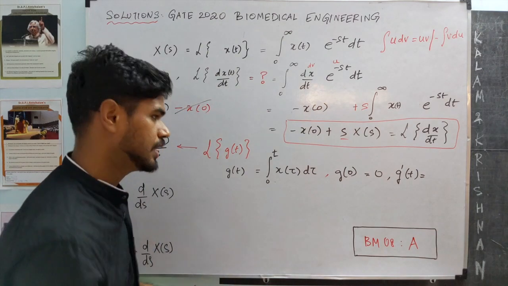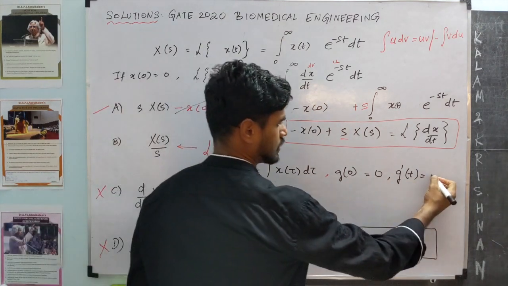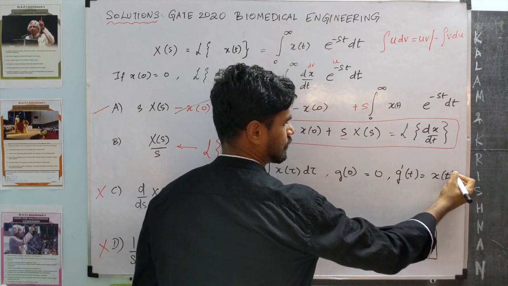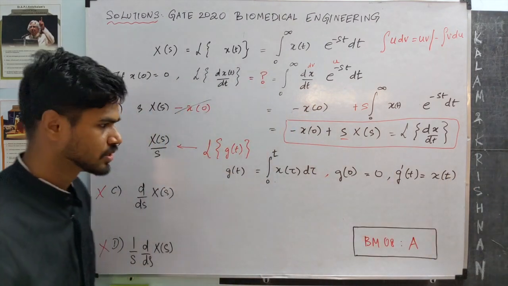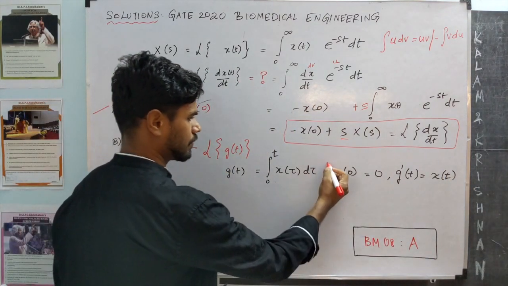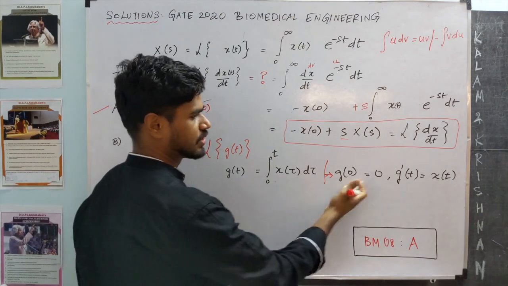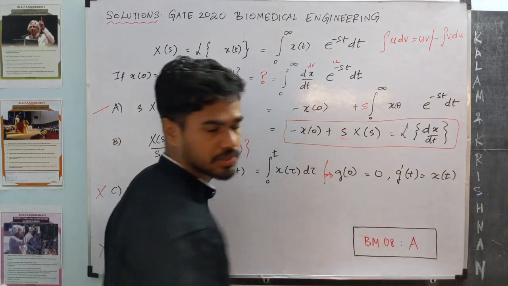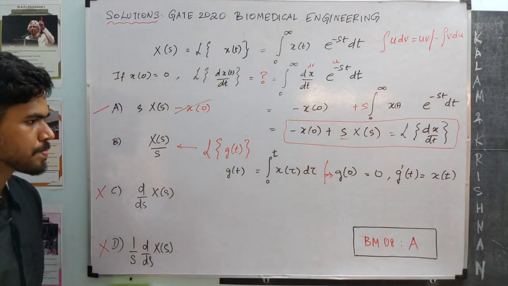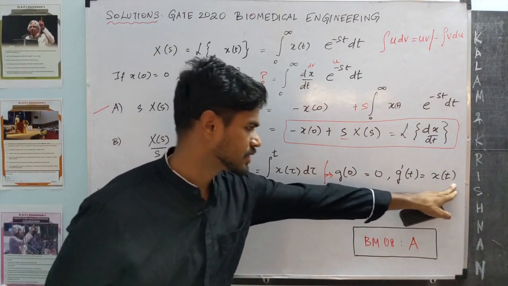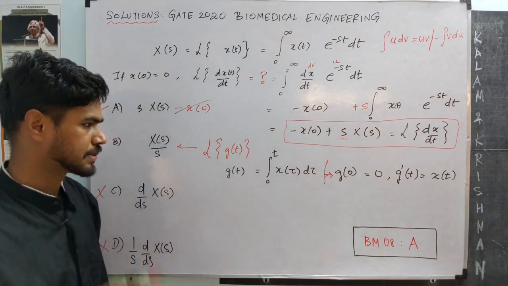G dash of t is x of t. So the moment we write this down, we can write these two properties of g of t. G of 0 is 0, and g dash of t is x of t. How are these two things going to help us?